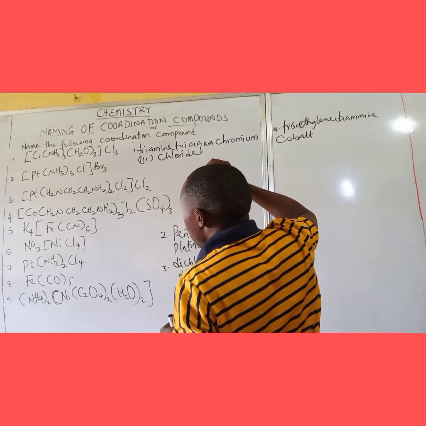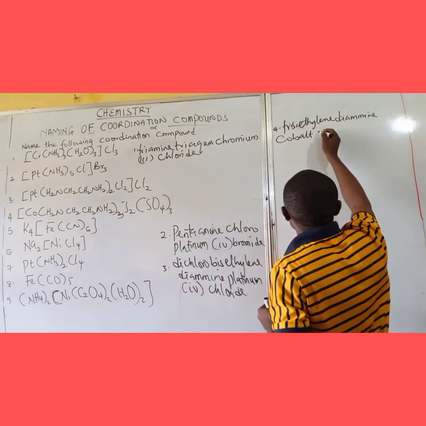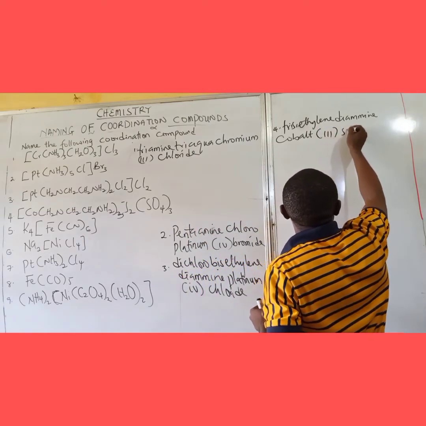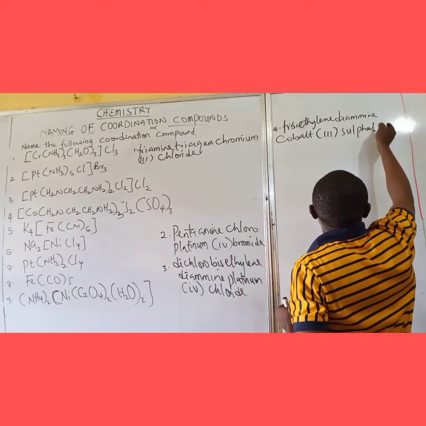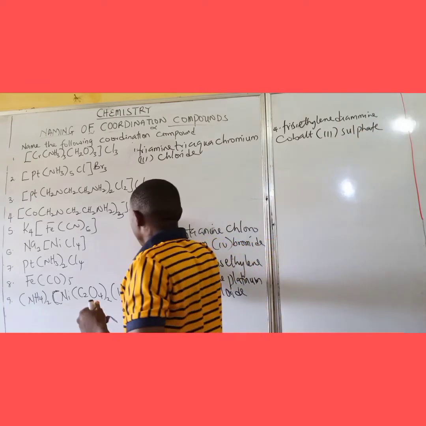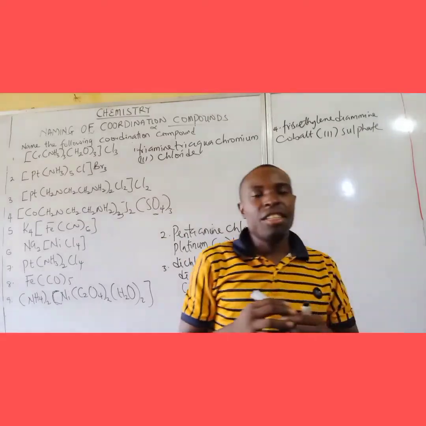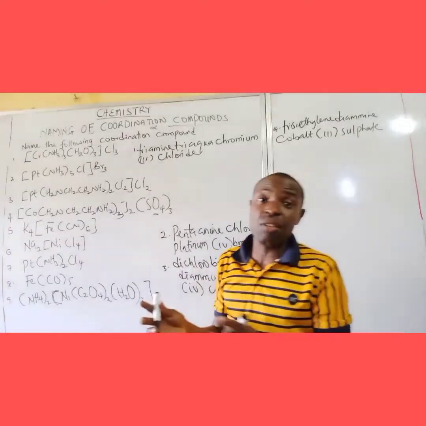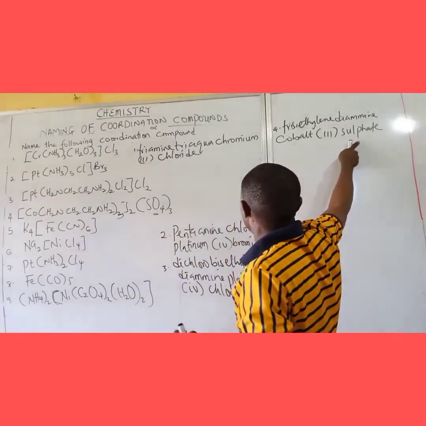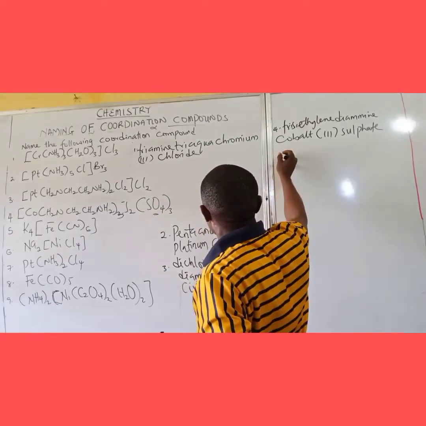As cobalt, that's cobaltine, then sulfate. This is a negative radical, so you name it which will end in ATE. Move to number 5.